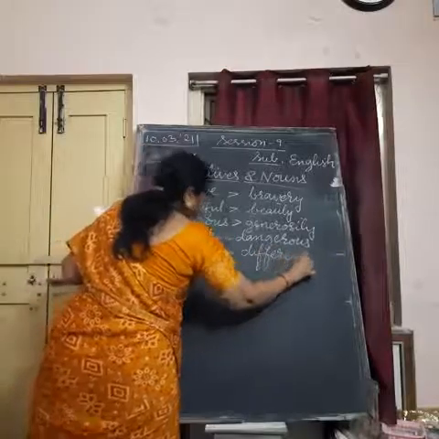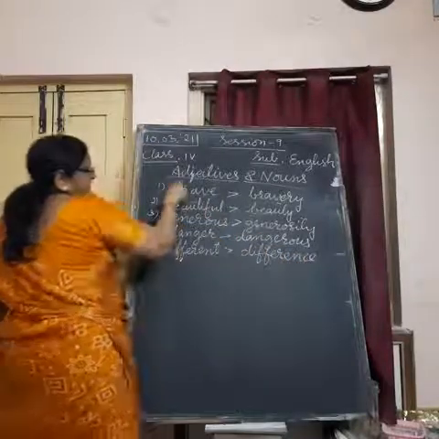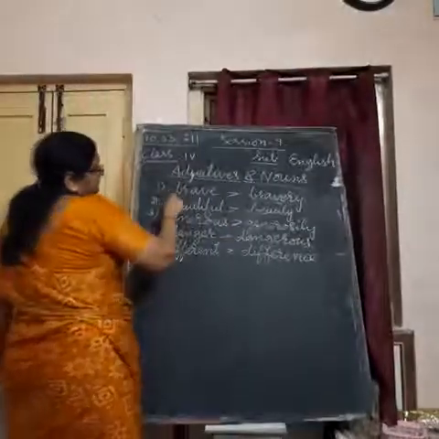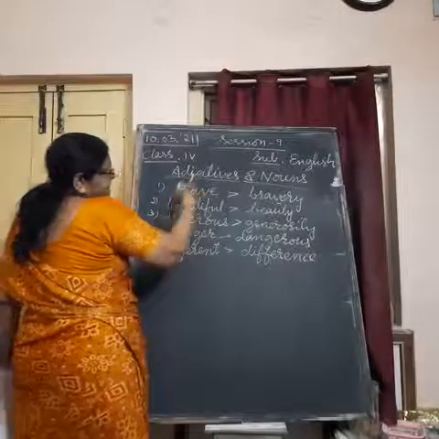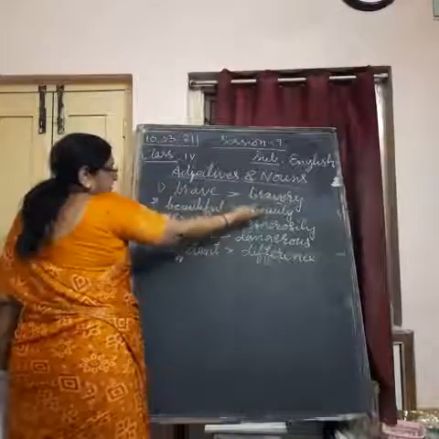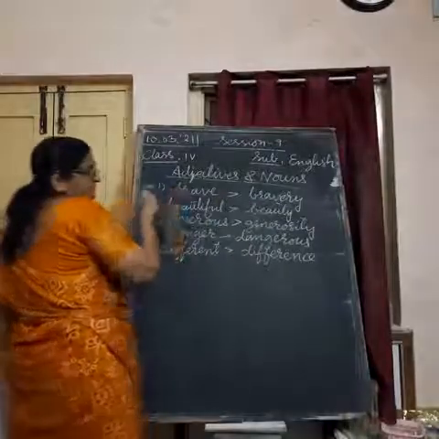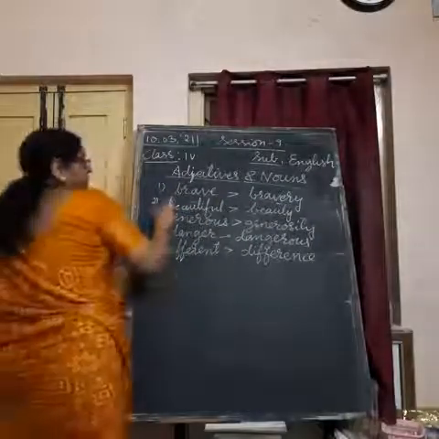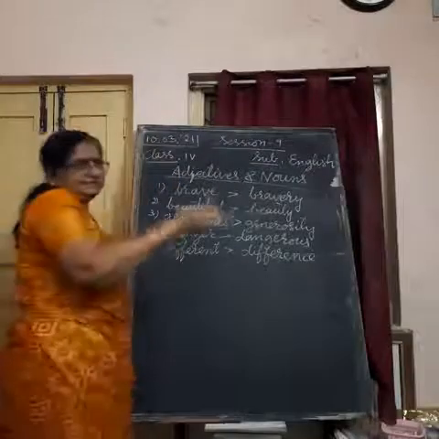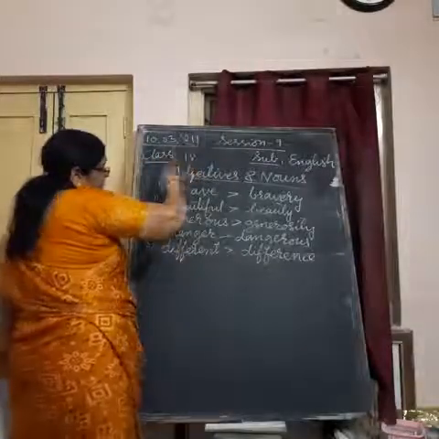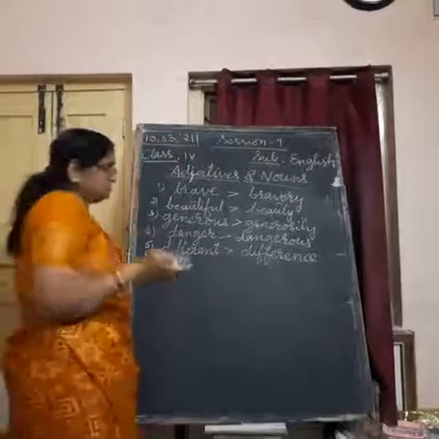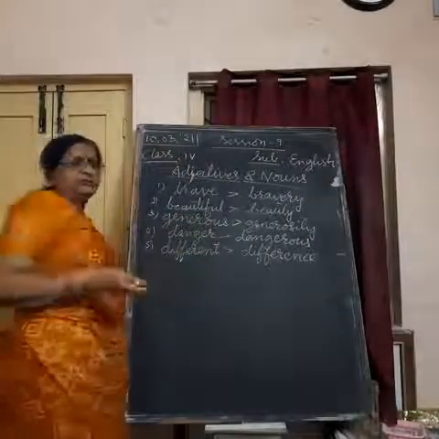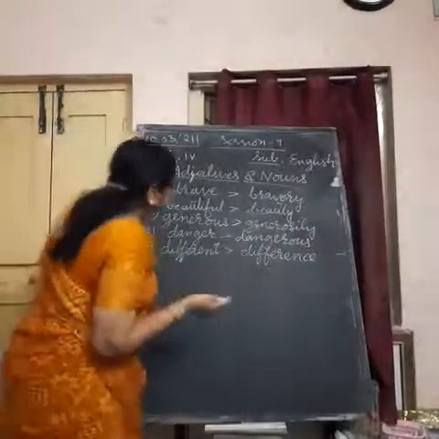Such ten more I have given on my own. These are from the textbook. If it is given in the sentence, you have to change it into this part. If this part is given, you have to change it this way. For that, you need a lot of practice. First thing, you have to learn adjectives and their noun forms. You should learn the list of adjectives and their noun forms. Then only is it possible for you to do this exercise.